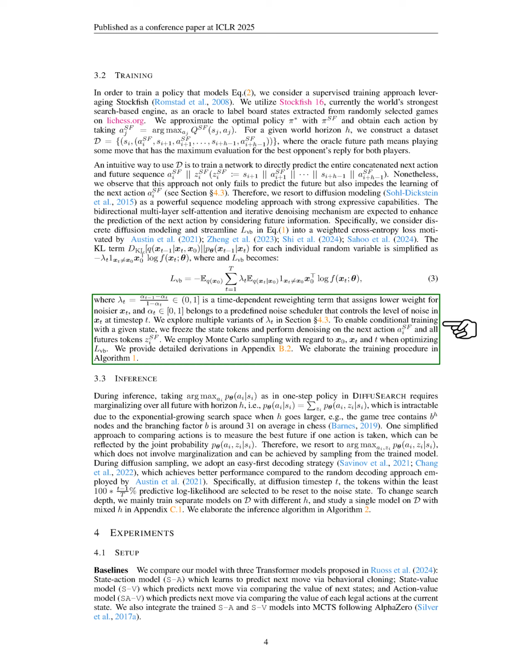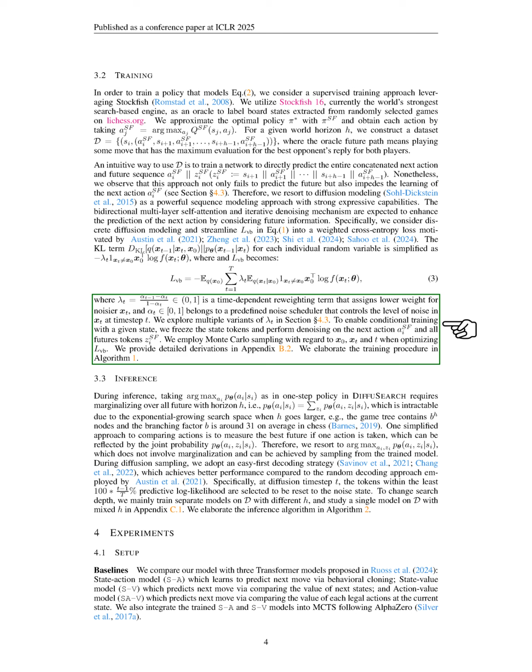Section: Inference. In this section, we discuss our inference process. During inference, we determine the best action by maximizing the probability of an action given a state, which requires considering all possible future outcomes. However, this becomes impractical as the number of future possibilities grows exponentially with the horizon length. For example, in chess, the game tree can have over 1 billion nodes.